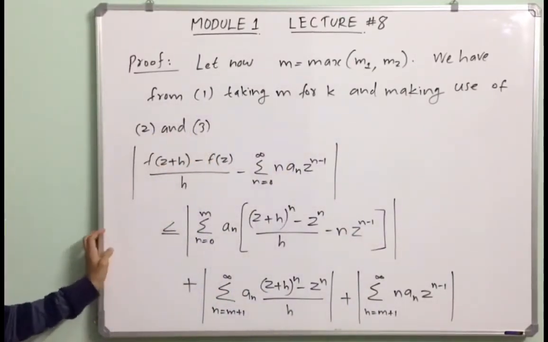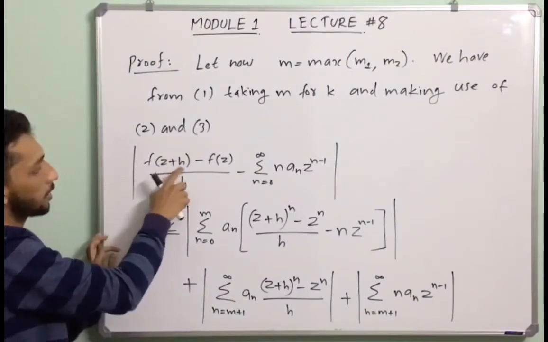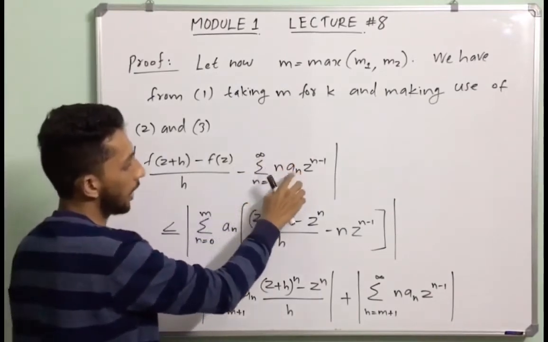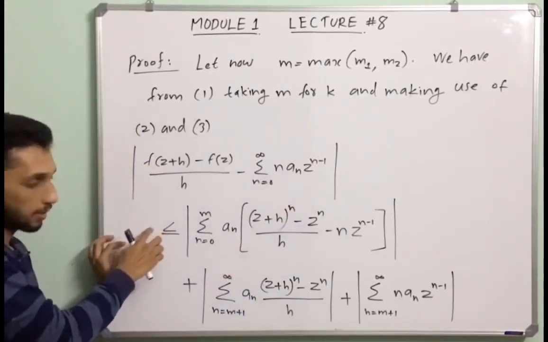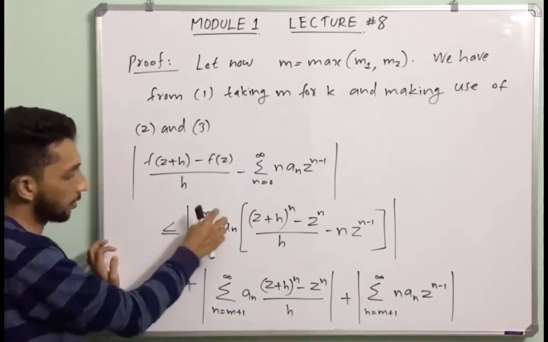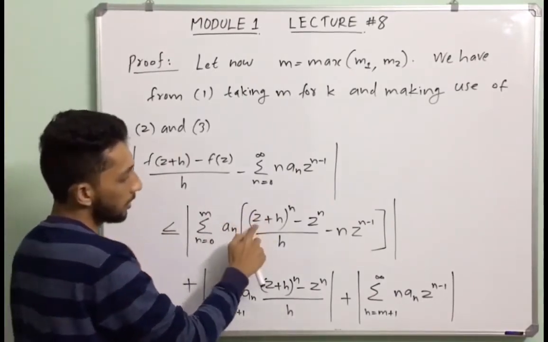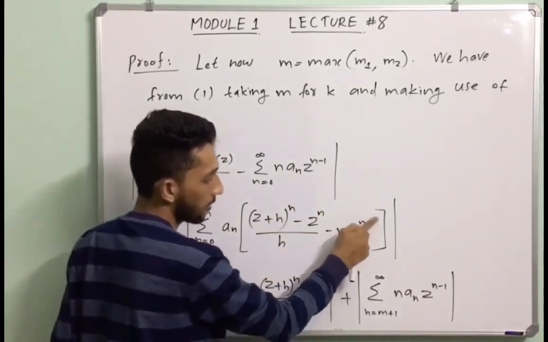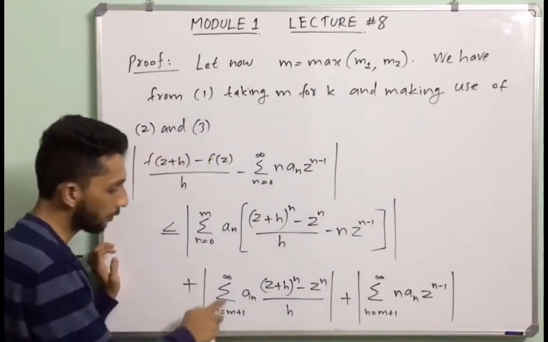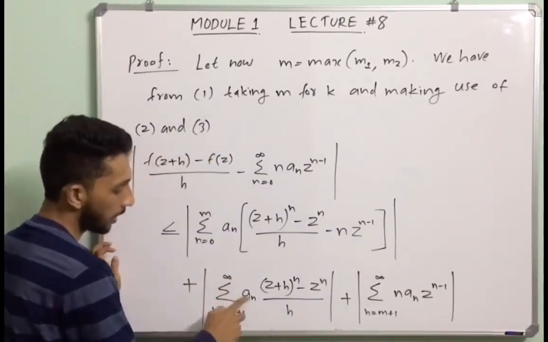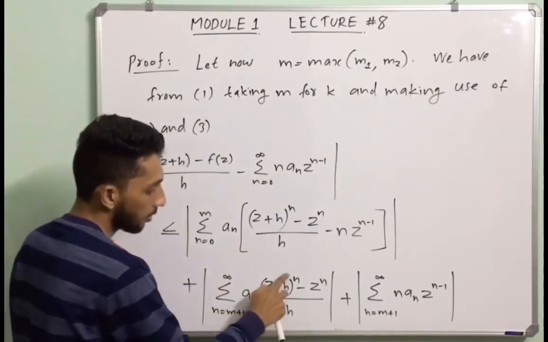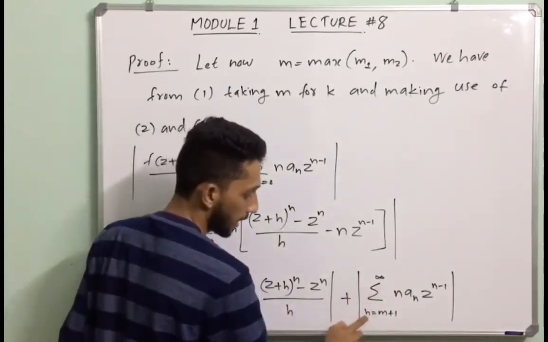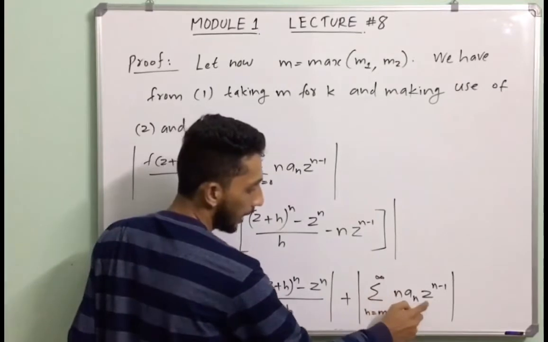Then modulus of (f of z plus h minus f of z) by h minus summation n from 0 to infinity n a_n z raised to n minus 1 is less than or equal to modulus of summation n from 0 to m of a_n into ((z plus h) all raised to n minus z raised to n) divided by h minus n a_n z raised to n minus 1, plus modulus of summation n from m plus 1 to infinity a_n into ((z plus h) all raised to n minus z raised to n) divided by h, plus modulus of summation n from m plus 1 to infinity n a_n z raised to n minus 1.